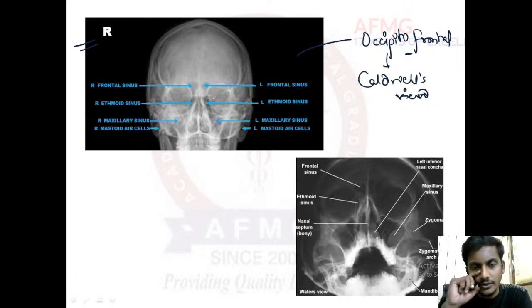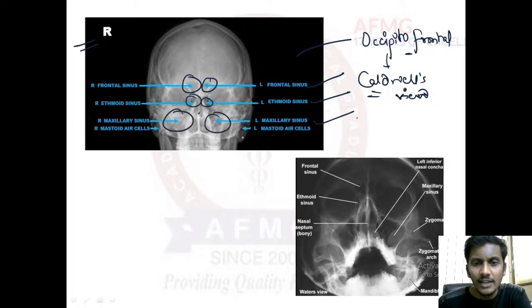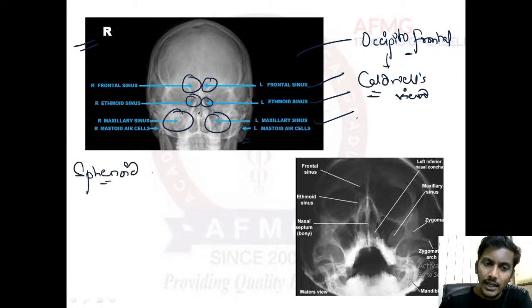The sphenoid sinus is not visualized properly over here because there is an overlap. So in Caldwell's, we can visualize three important sinuses. That is the frontal sinus over here in two frontal bones. Then the ethmoid sinus over here. Then the maxillary sinus in the cheekbones. Here we can also visualize mastoiditis. And for sphenoid sinus, we usually take a lateral X-ray of the skull. For sphenoid sinus, we prefer to take a lateral skull X-ray.